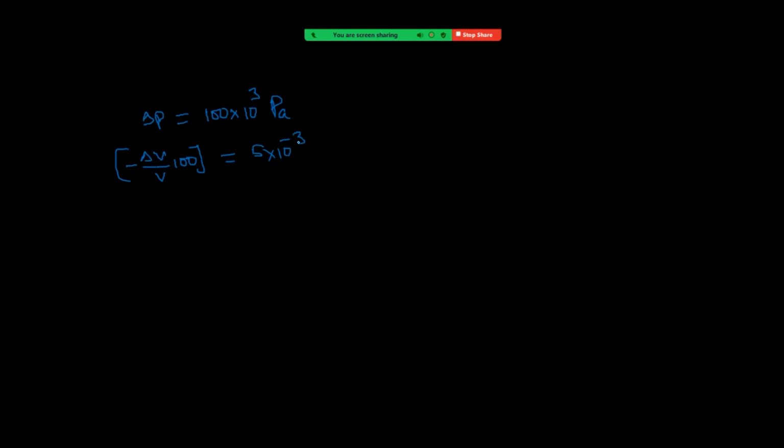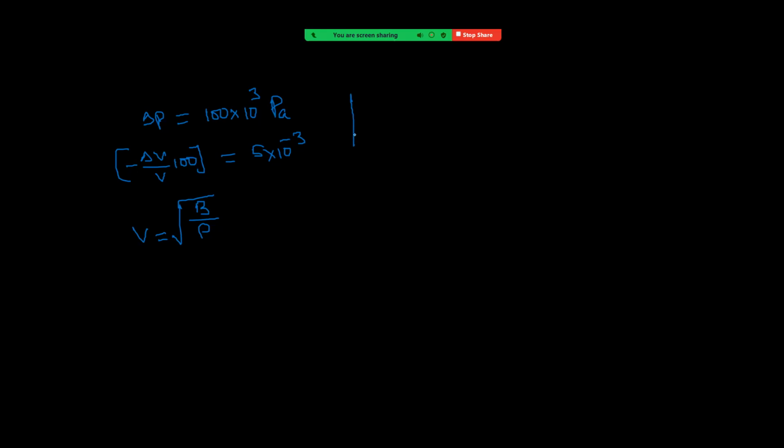That means how are we finding speed of sound? Speed of sound equals root of B by rho. We are given this information to find the bulk modulus. I am repeating: we are given delta P and percentage change in volume to calculate the bulk modulus.